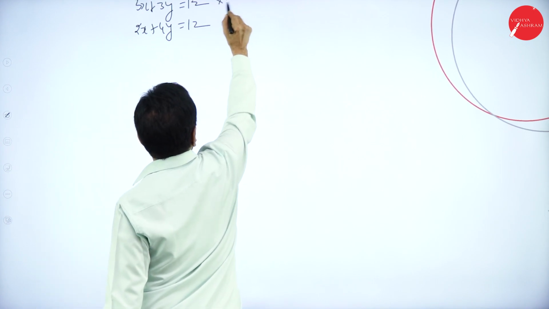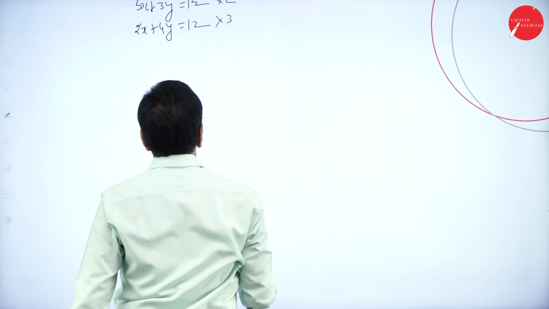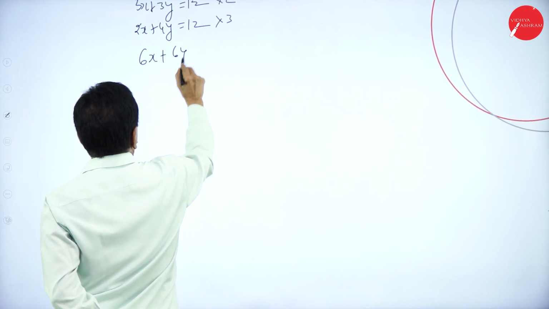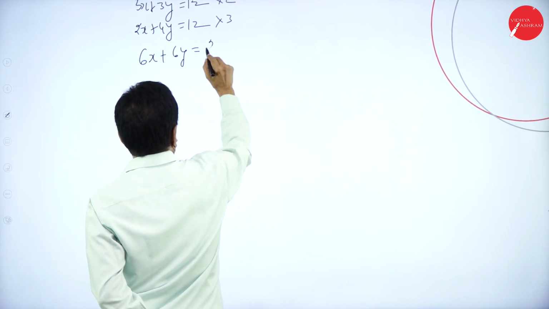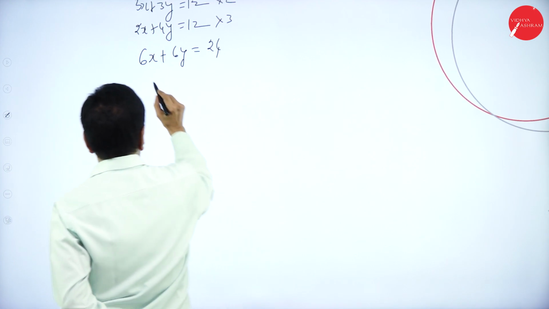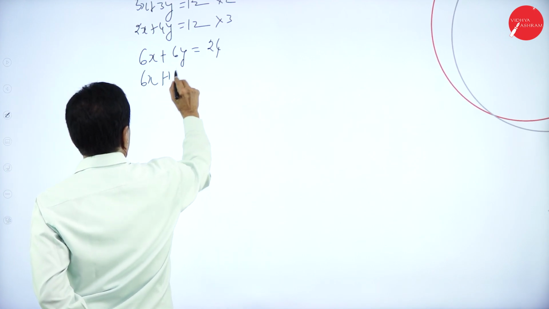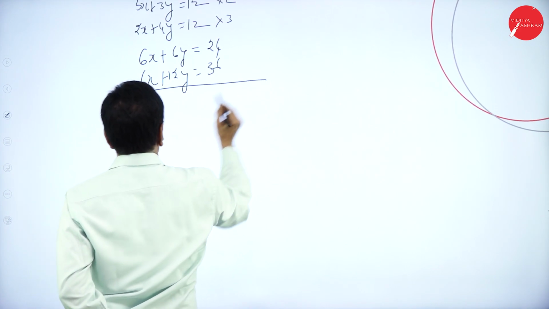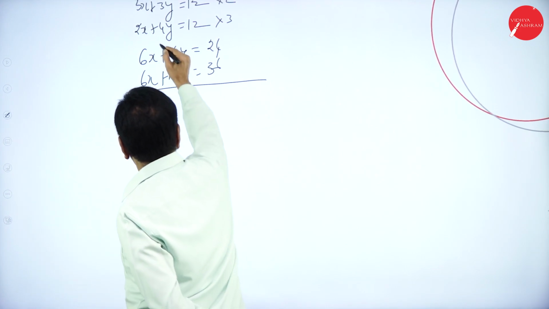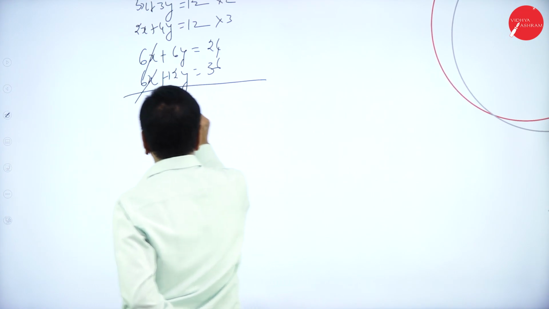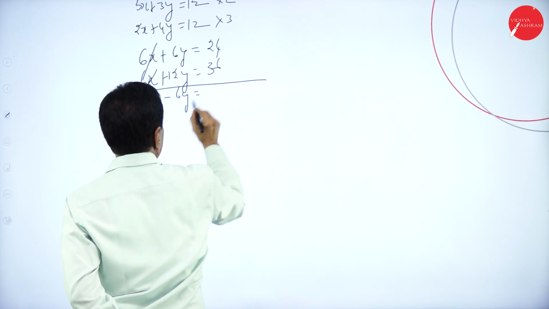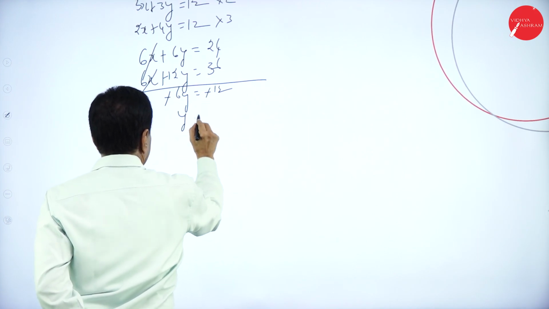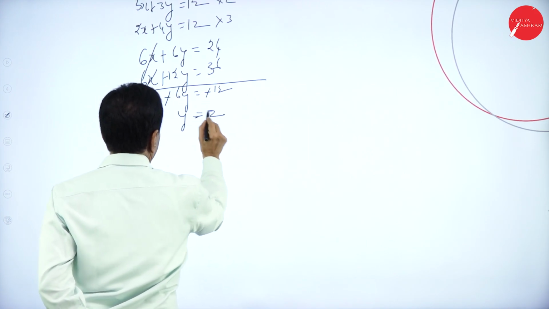Multiply this by 2, this should be 3. 2 3s are 6, 6y, 24. 3 2s are 6x, plus 12y, 36. While deducting, this is cancelled out. Minus 6y is equal to minus 12. Cancel this. Y is equal to 2.